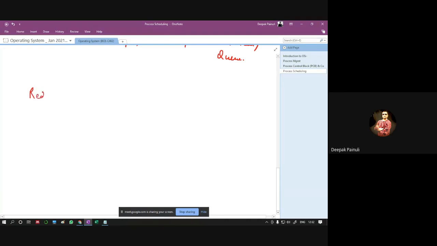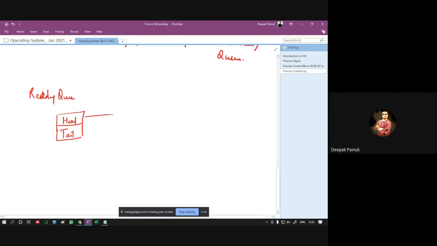Let's say the ready queue may look like this: head, tail. It may be a linked list of PCBs, right?